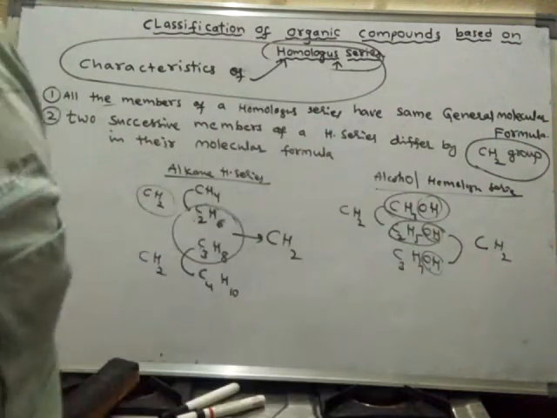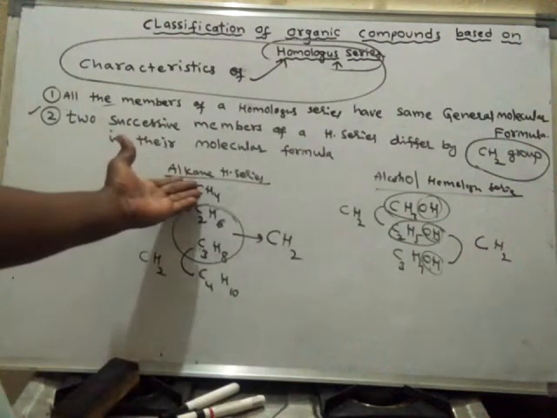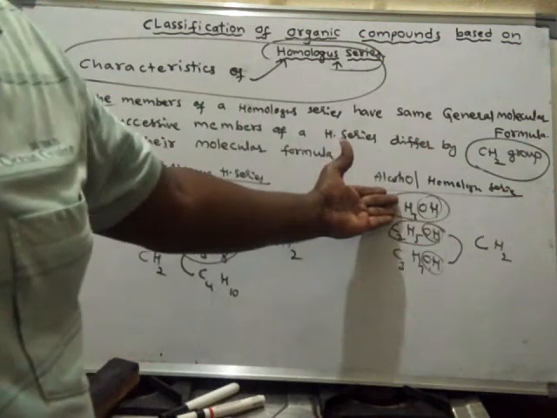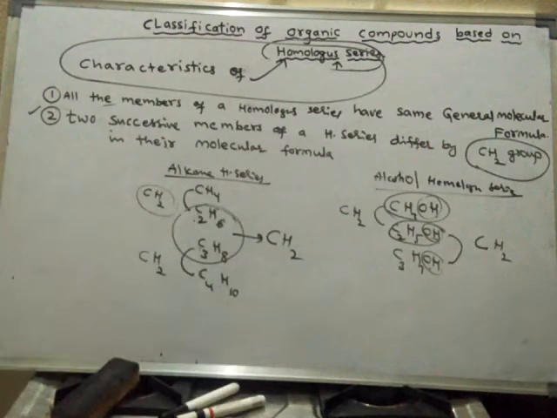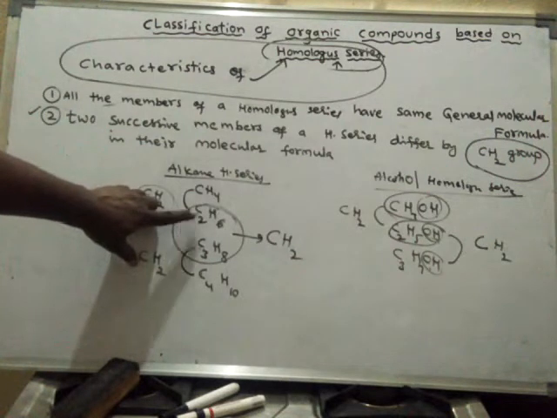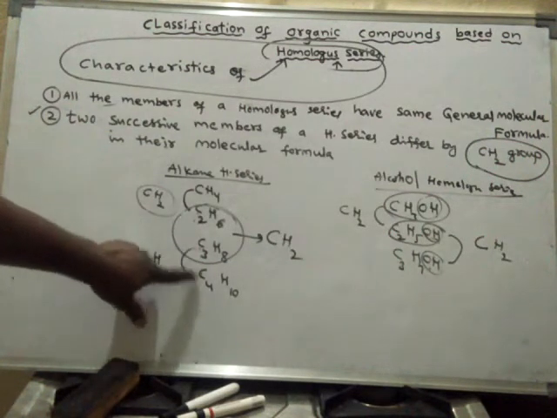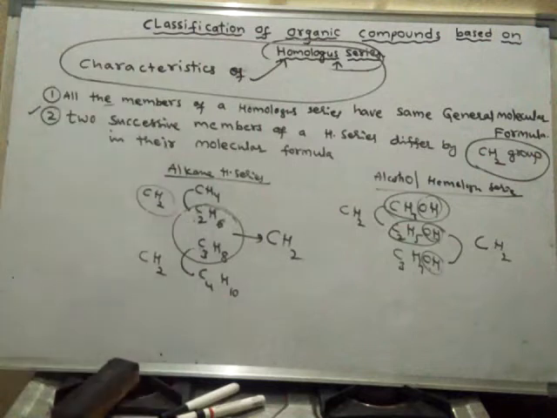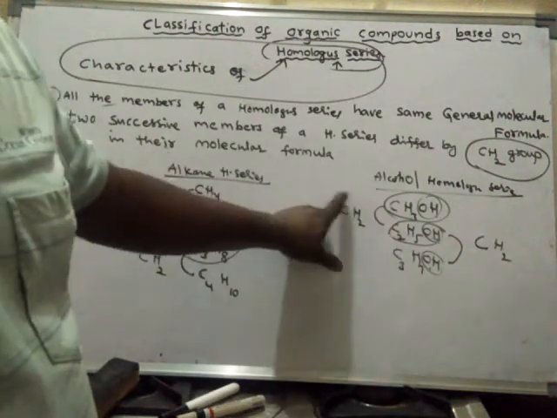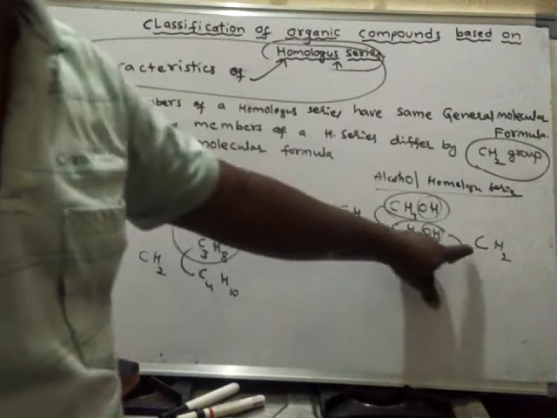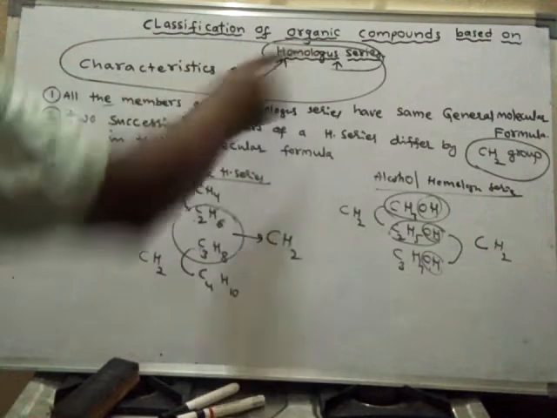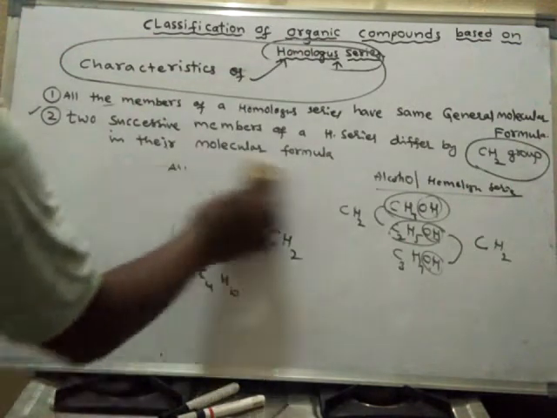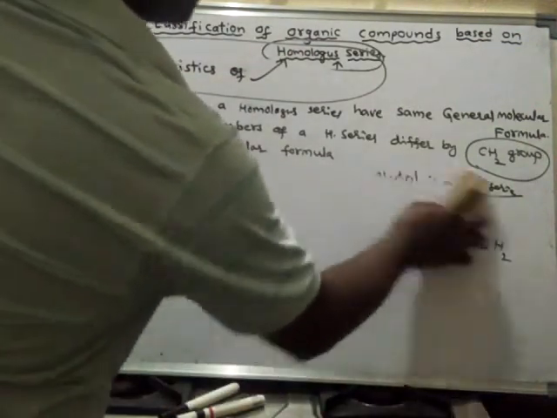That means in any homologous series, whether it is the alkane, alcohol, alkene or alkyne homologous series, whatever the homologous series may be, the successive members differ by a CH2 group. So this is the second characteristic of homologous series. Right, now we will learn the third characteristic of homologous series.